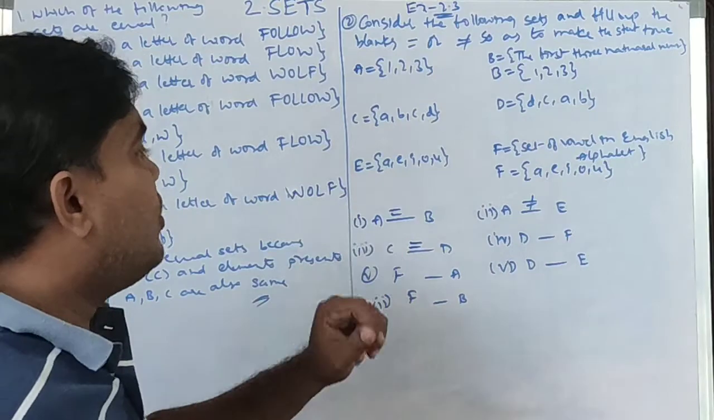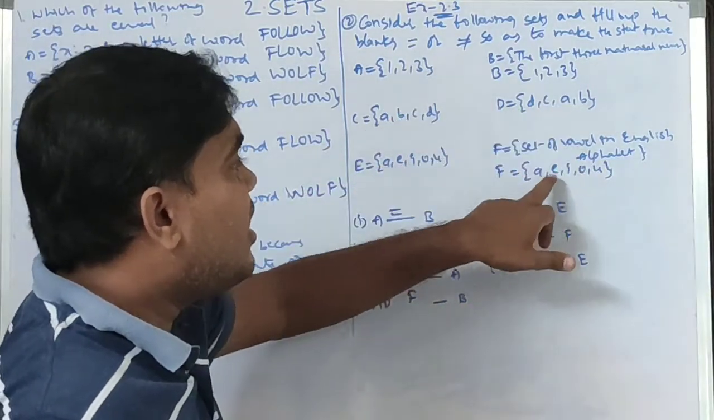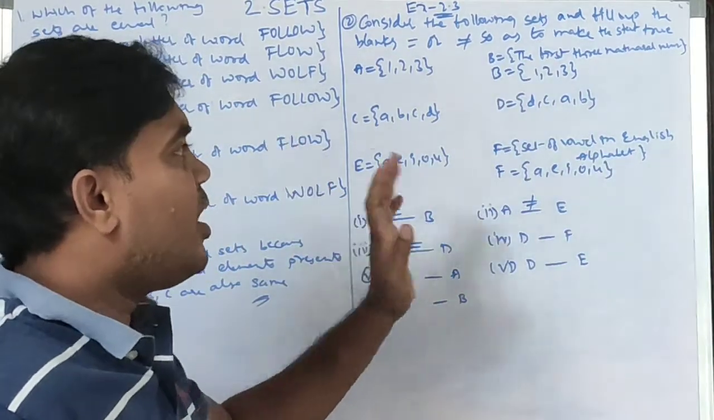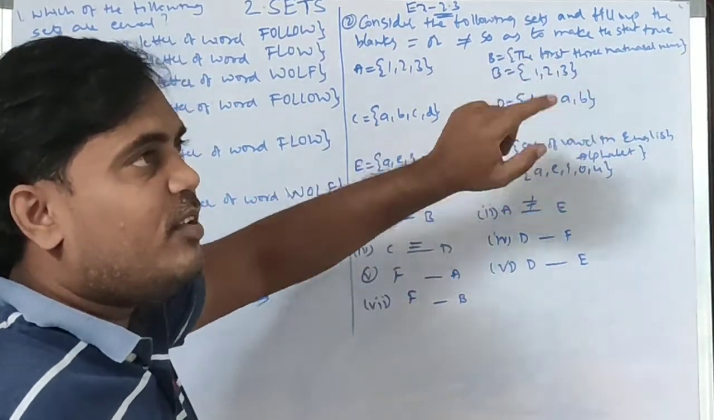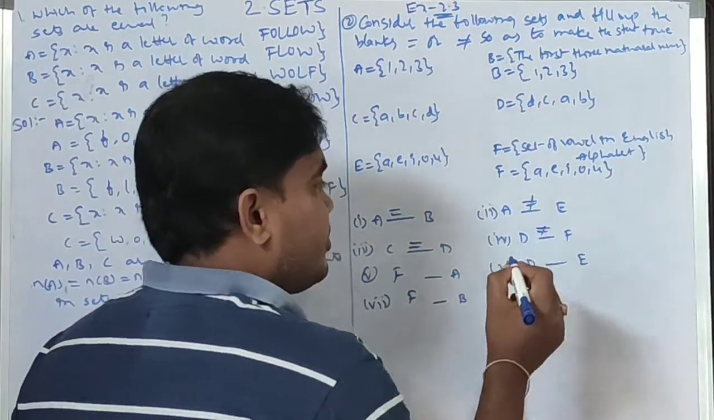Next, fourth, D and F. D is D, C, A, B, and F is A, E, I, O, U. D has 4 elements and F has 5 elements. I don't need to compare the elements, simply 4 and 5, so it is not equal sets.